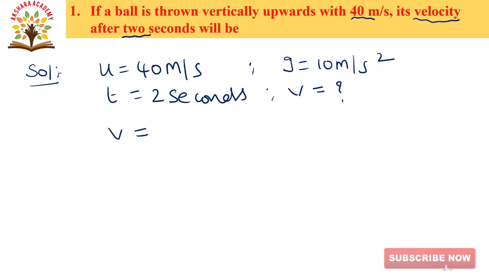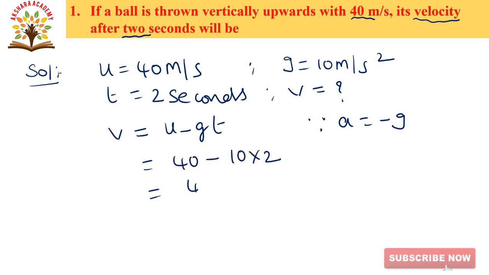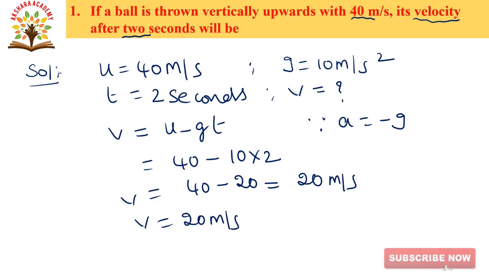From the equations of motion, V is equals to U minus gT, since here a is equals to minus g. Substituting values, 40 minus 10 into 2. 10 into 2 is 20. So 40 minus 20 how much? 20. So V is equals to 20 meters per second. So velocity after 2 seconds will be, therefore, V is equals to 20 meters per second.